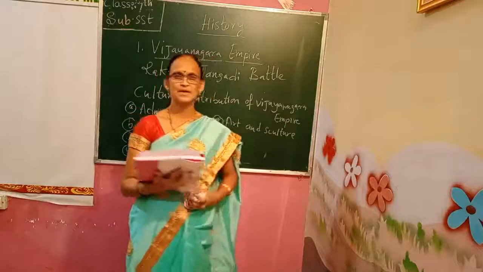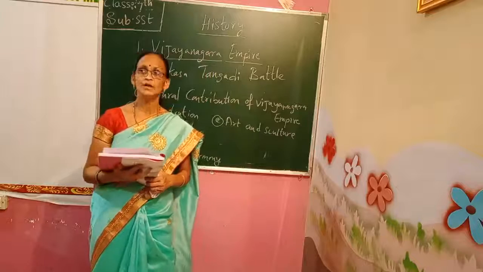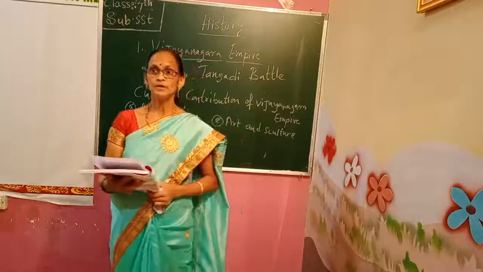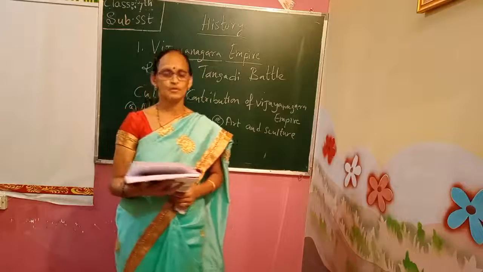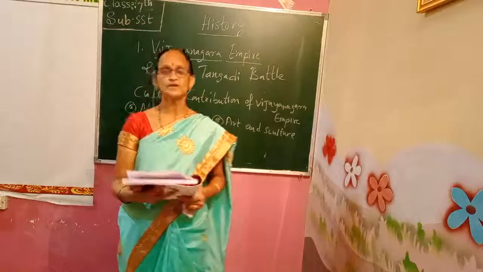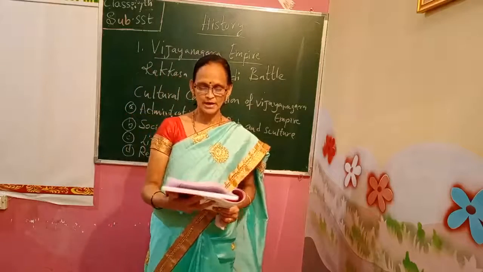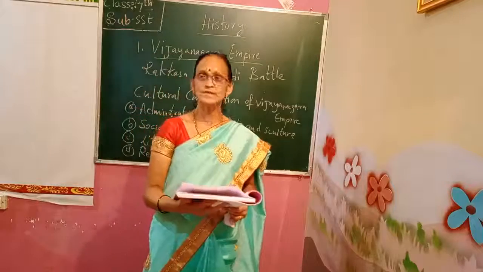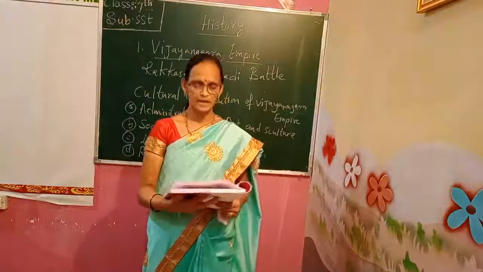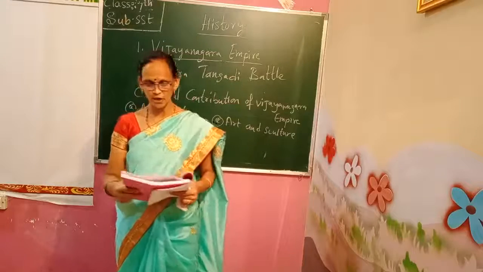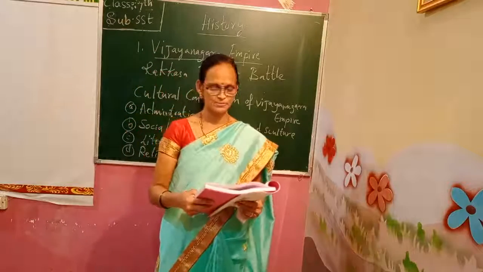Now, the Rakkasa Tangadi battle. What is the Rakkasa Tangadi battle? It was a war that took place, a well-known and very special war. After this war, what happened? Let us see. After Krishnadevaraya, Achyutaraya and Sadashivaraya ruled Vijayanagara. Since Sadashivaraya was a minor and unable to rule, Ramaraya of the Aravidu dynasty, son-in-law of Krishnadevaraya, took the whole responsibility.